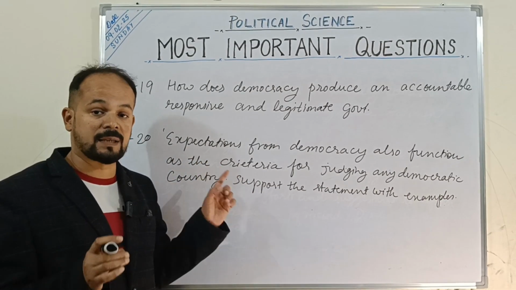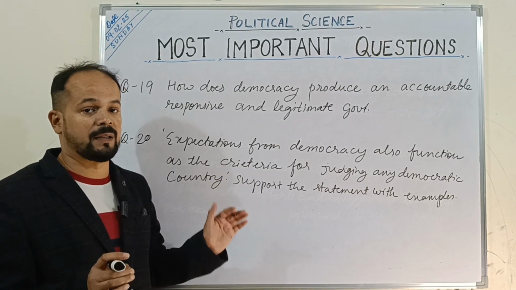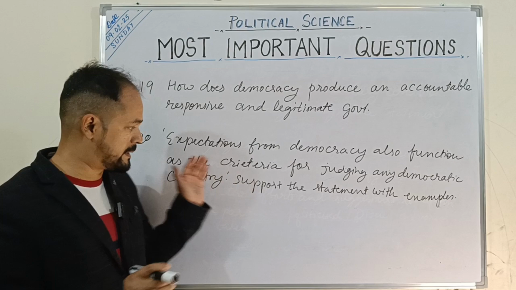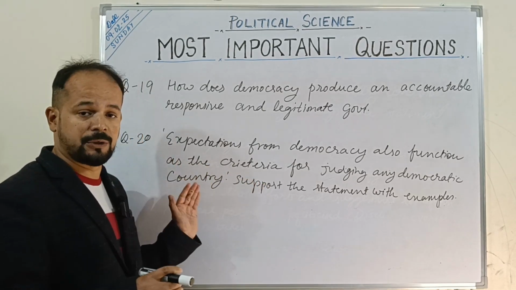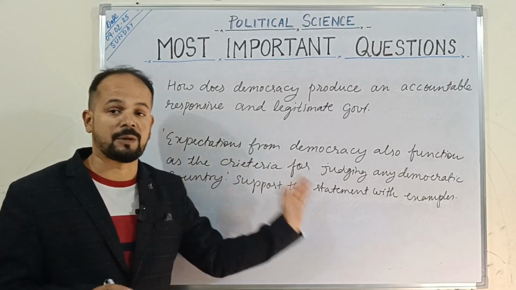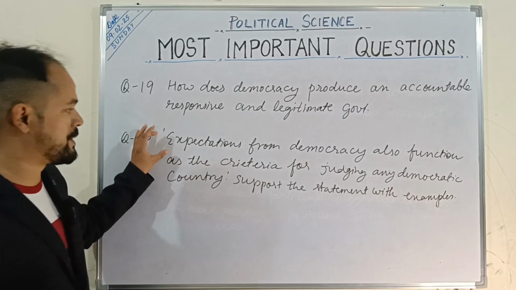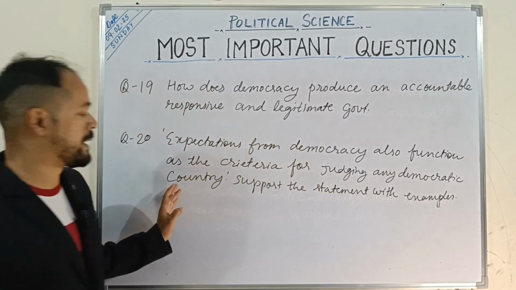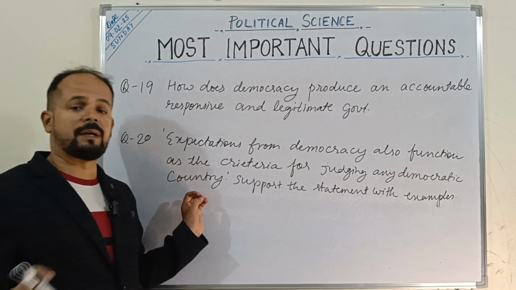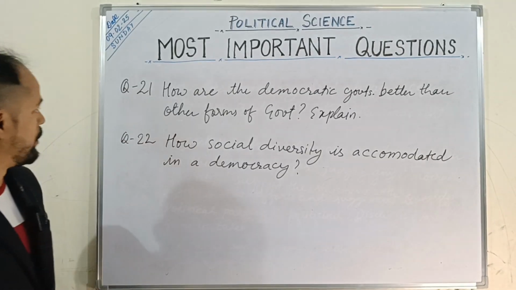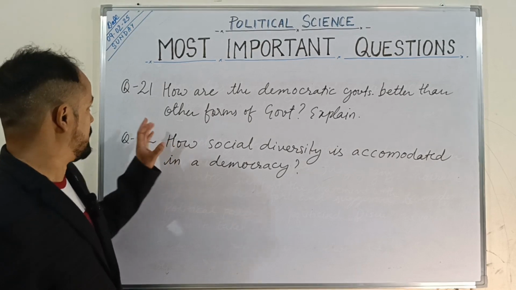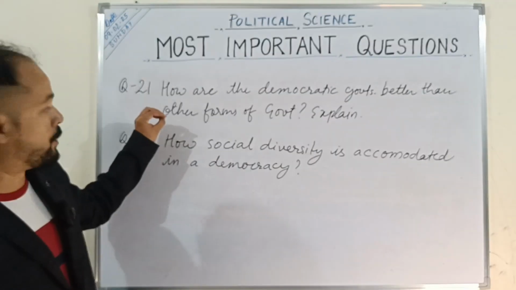If citizens are asking questions, this shows that they are showing maturity as citizens. Their status changes from subject to citizen the moment they start asking questions from the government. So expectations from democracy also function as an equally important criterion for judging any democratic country. So children, we have two more questions from the chapter Outcomes of Democracy. These are yet again very important questions.